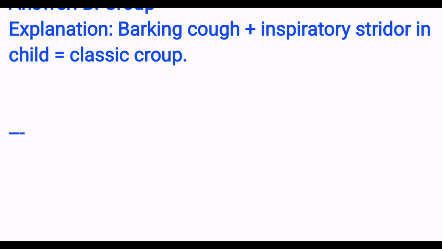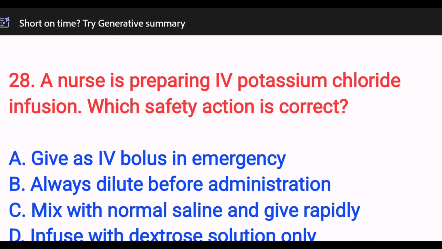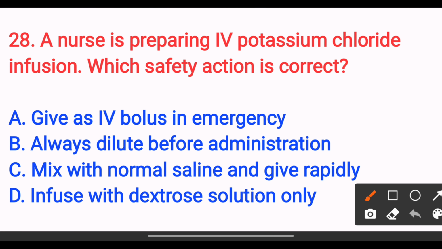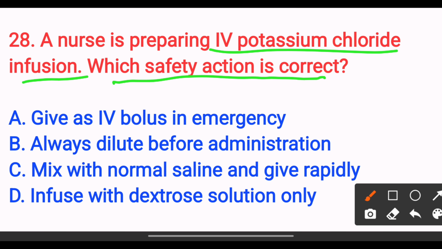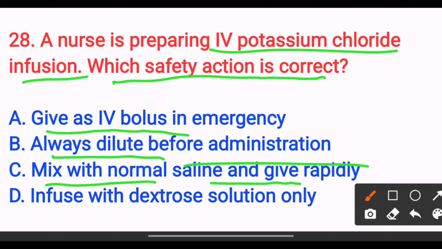Next, a nurse is preparing an IV potassium chloride infusion. Which safety action is correct? Option A, give as IV bolus in emergency. Option B, always dilute before the administration. Option C, mix with normal saline and give rapidly. Option D, infuse with dextrose solution.